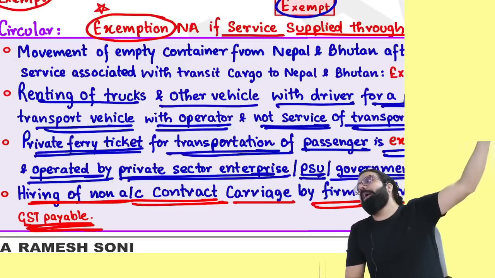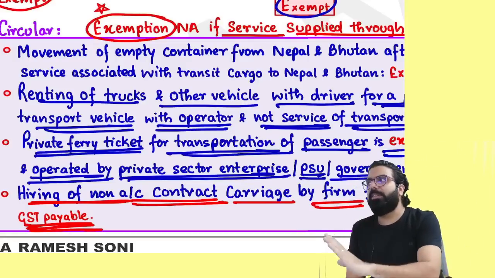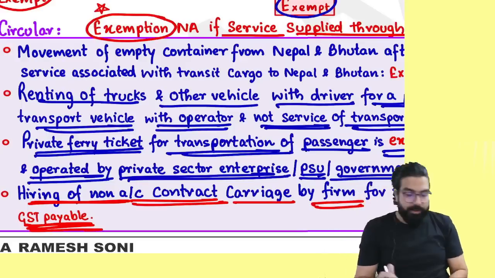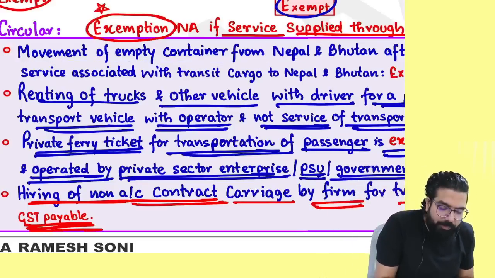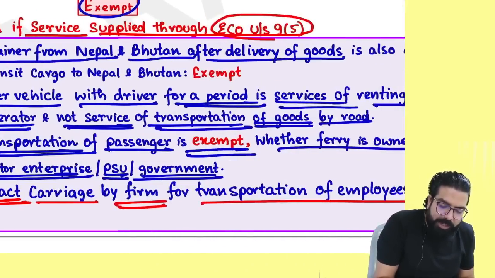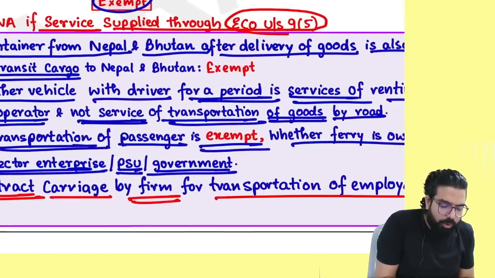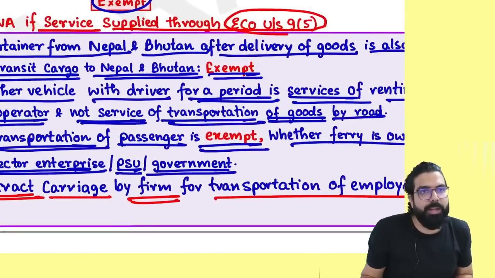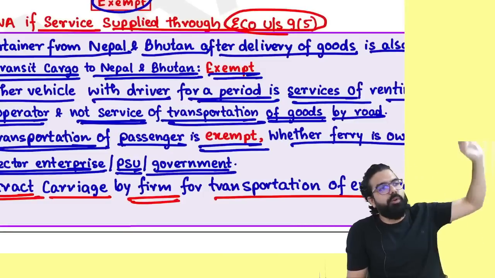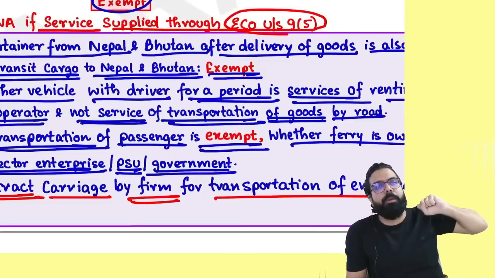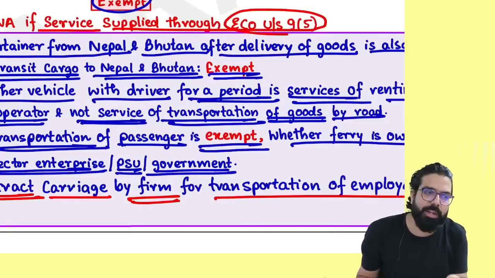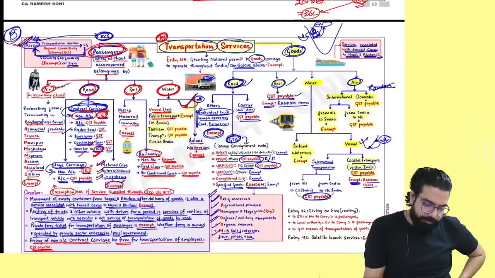Government told going to Nepal or coming from Nepal, whatever charges you are taking, don't charge any GST. Movement of empty container from Nepal and Bhutan after delivery of goods is also service associated with transit cargo to Nepal and Bhutan, and that shall also be exempt. So whether the cargo is going to Nepal and Bhutan or coming from Nepal and Bhutan, whatever charges you are taking, don't charge any GST.